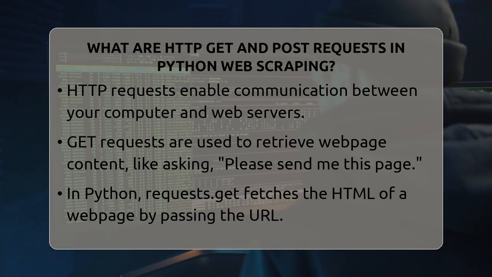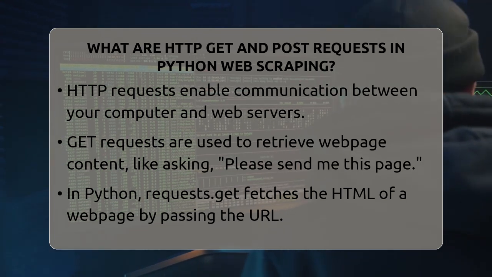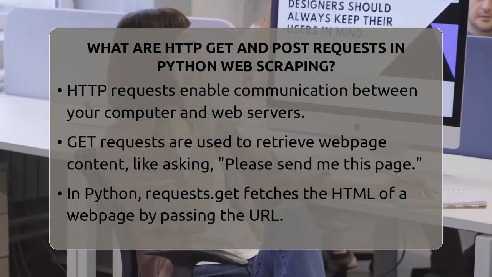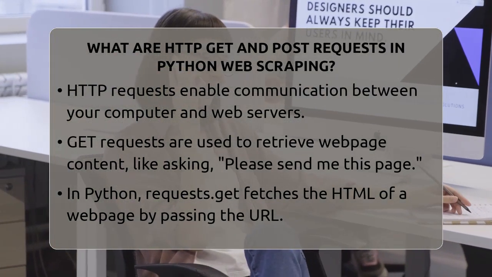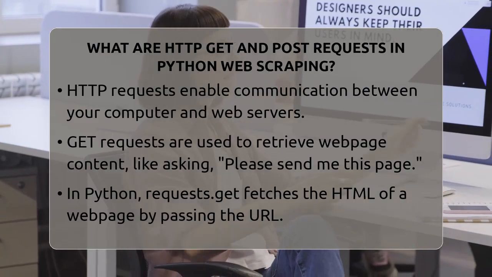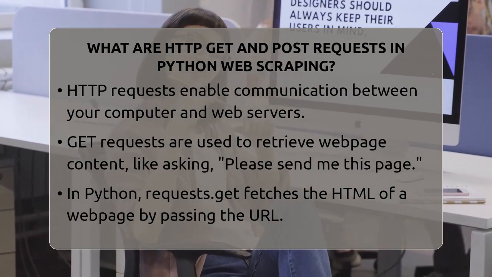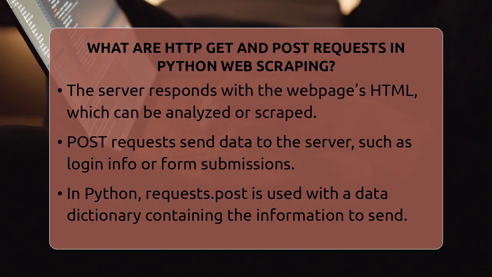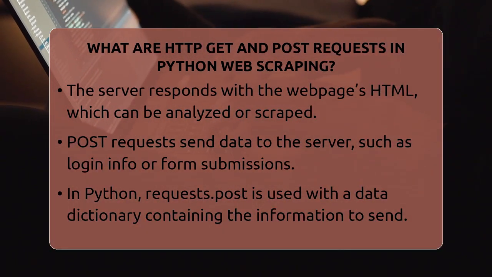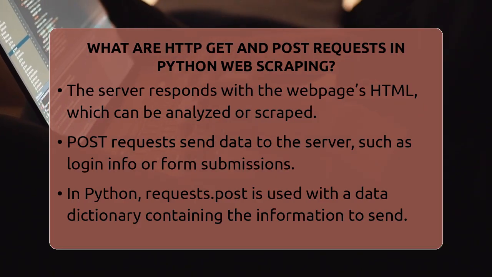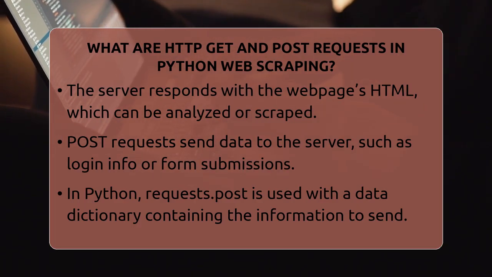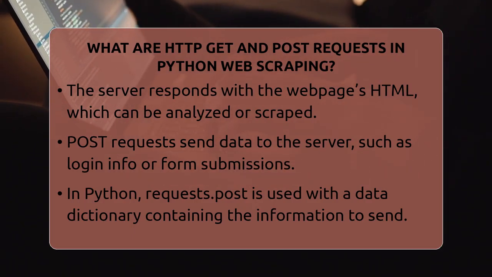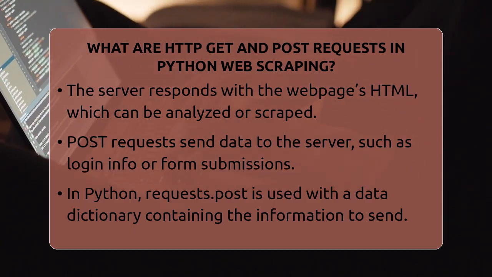HTTP GET requests are like saying, "Hey, give me that web page." When you visit a website in your browser, it automatically sends a GET request to fetch the page's content. In Python, you can do this easily with the requests library. For example, if you want to grab the HTML of a web page, you use requests.get and pass the URL. The server responds with the web page's HTML code, which you can then analyze or extract data from. It's simple and perfect for pulling static pages.